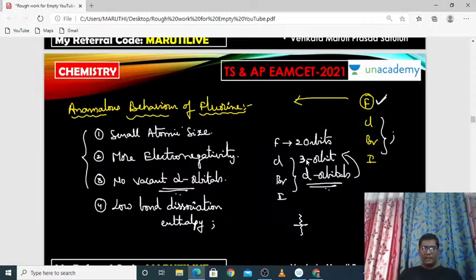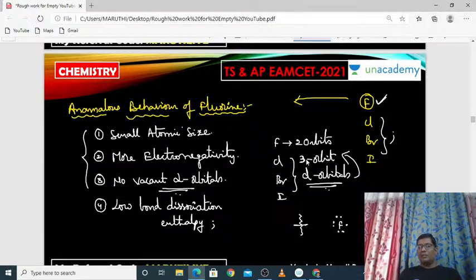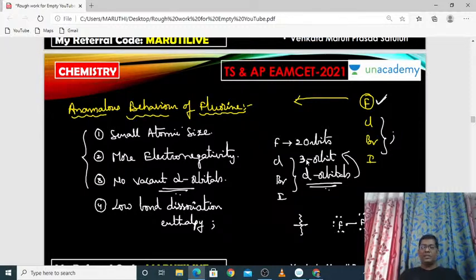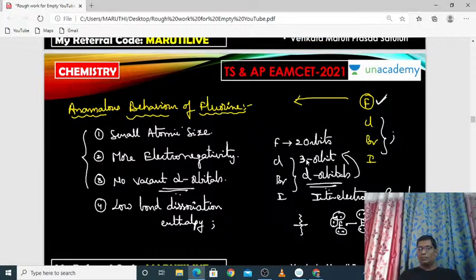Whenever fluorine is the smallest atom, see here, you know very well fluorine has 3 lone pairs and 1 unpaired electron. This fluorine also has 1 unpaired electron and 3 lone pairs of electrons. This is the bond. But when the fluorines are closely combined with each other, what will happen? These 3 lone pairs of the fluorine and these 3 lone pairs of the other fluorine may have some repulsions. Inter-electronic repulsions will be possible.